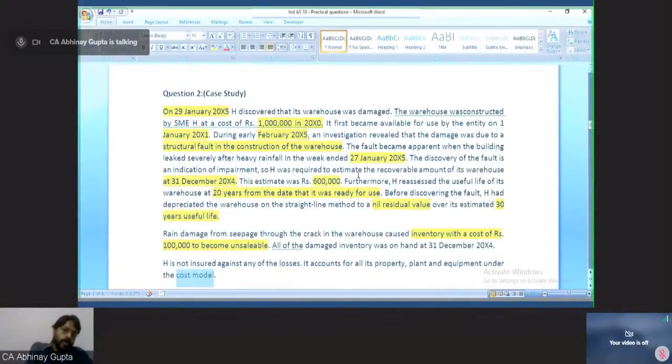Now, what all do you need to do in this question? You just let me know. So these are the facts. Now we need to give a solution. What are the things which we need to identify and discuss about these facts in order to get the solution or the adjustment required to be made in the financial statements?